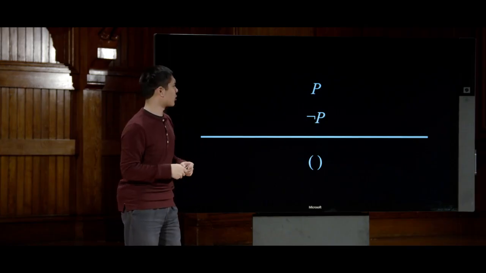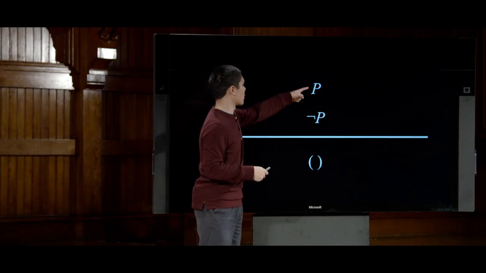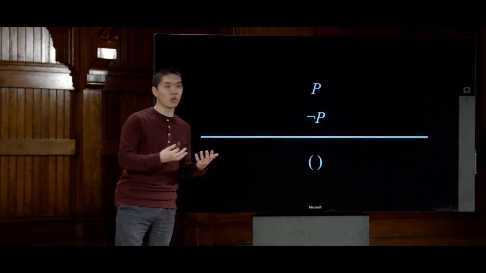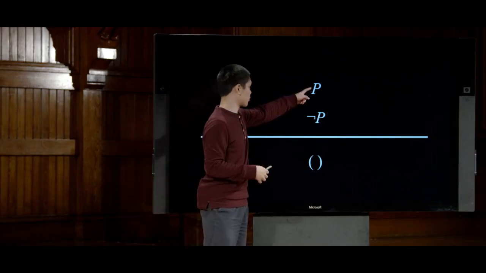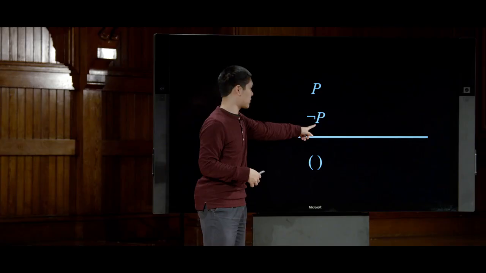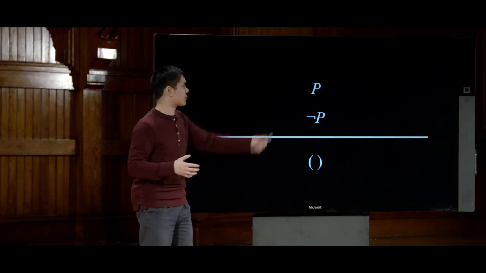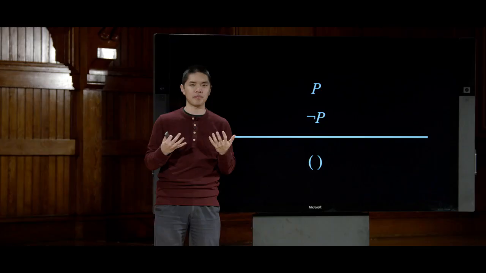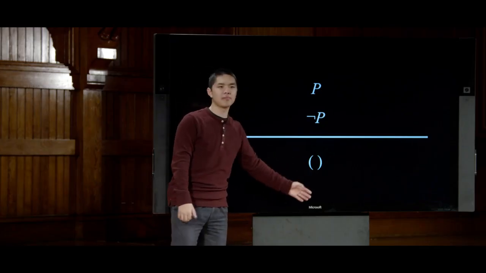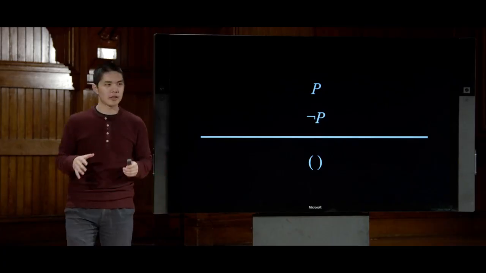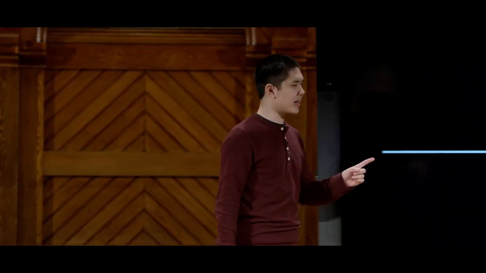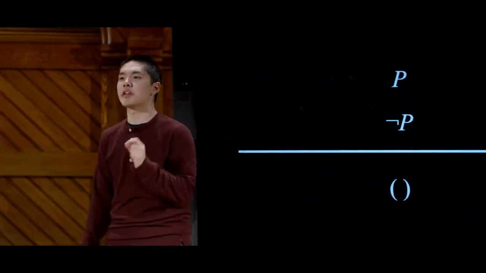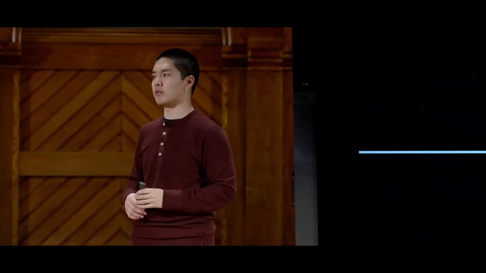And that's pretty reasonable, because it's impossible for both P and not P to both hold at the same time. P is either true or it's not true, which means that if P is true, then this must be false. And if this is true, then this must be false. There's no way for both of these to hold at the same time. So if ever I try and resolve these two, it's a contradiction, and I'll end up getting this empty clause, where the empty clause I can call equivalent to false. And this idea that if I resolve these two contradictory terms, I get the empty clause, this is the basis for our inference by resolution algorithm.